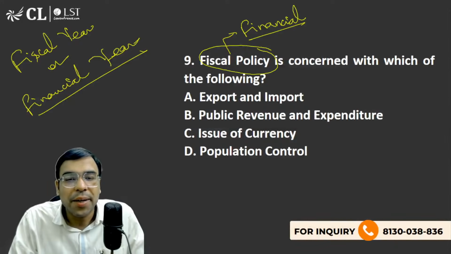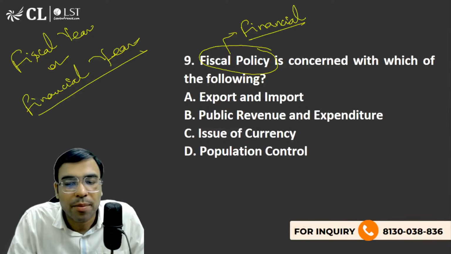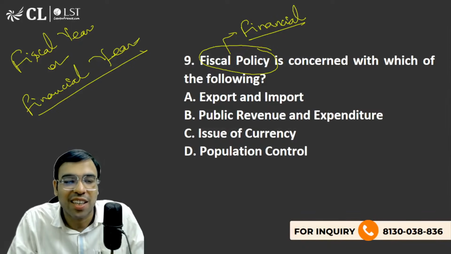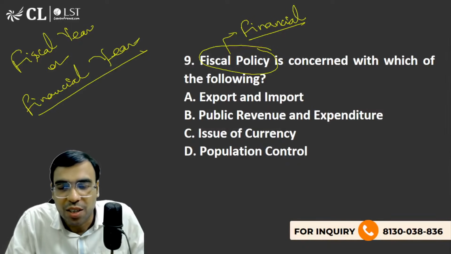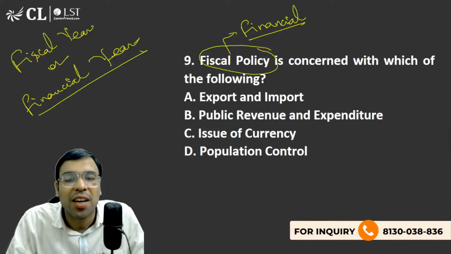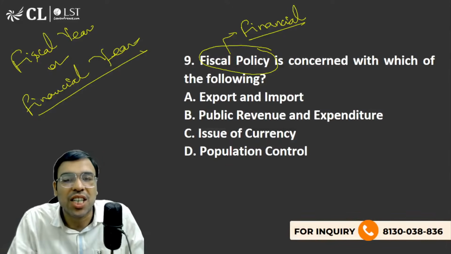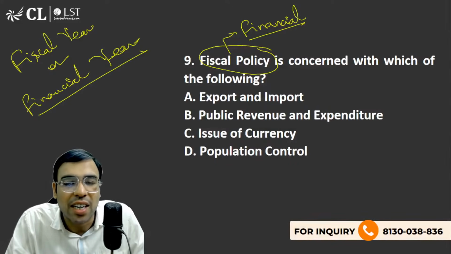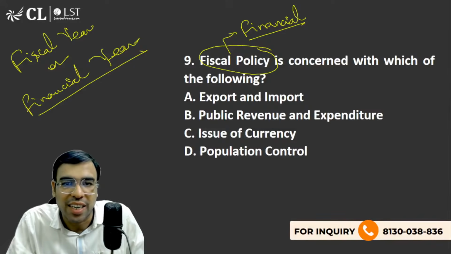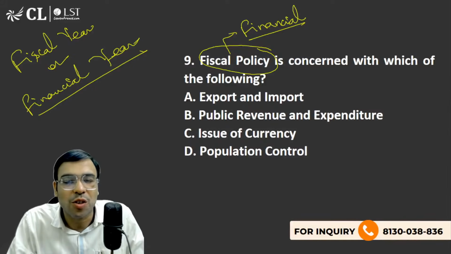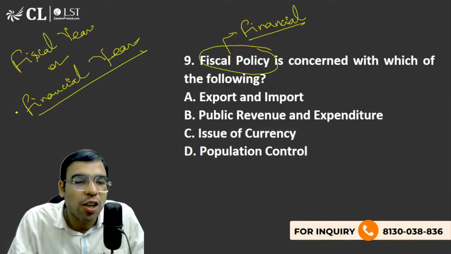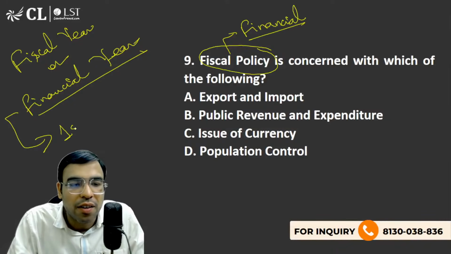I'll watch the class to see whether you have commented or not. But later on as well, after the recorded video is provided, you can write the answers in the comment section. You can write the question number, for example question number 9, and answer it. I'll be happy to know that you all have answered it. So basically, the financial year or fiscal year starts from 1st April and ends on 31st March next year.